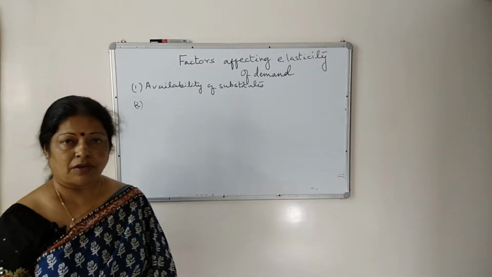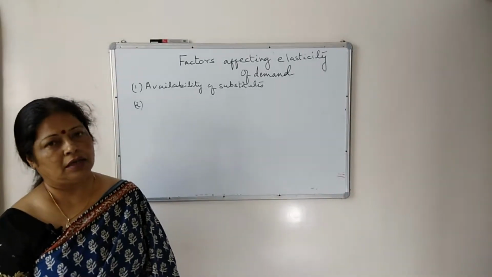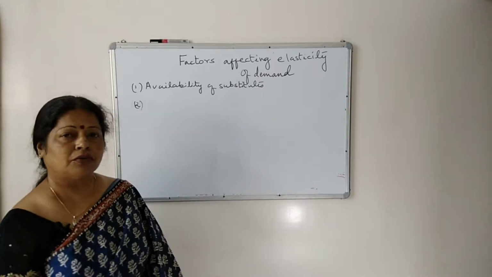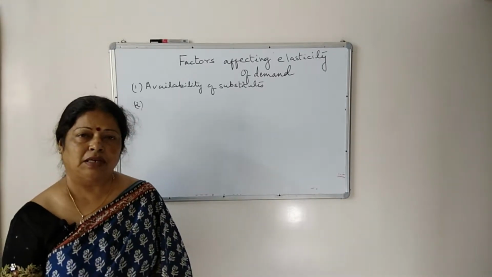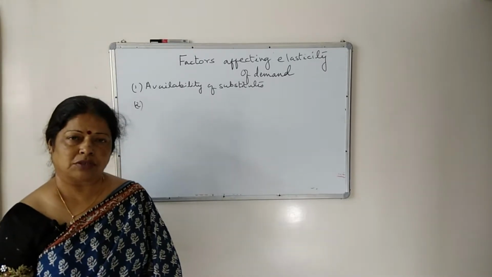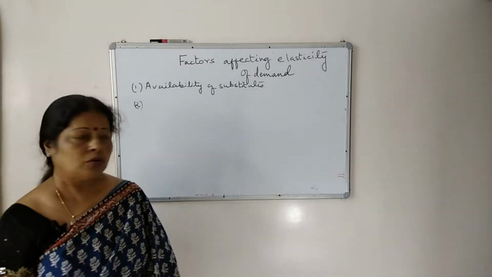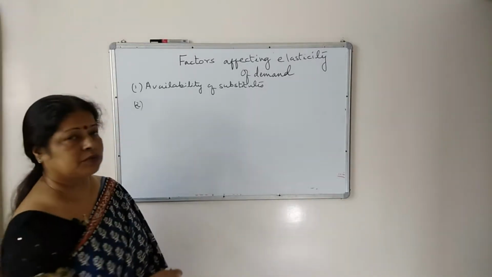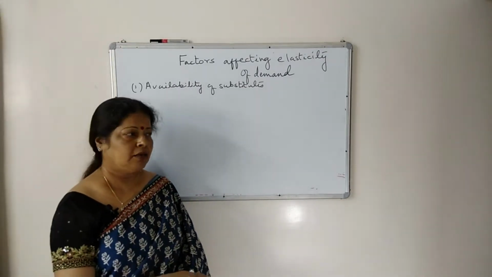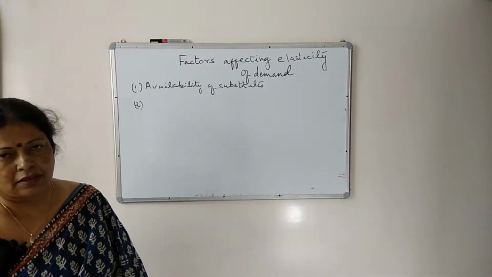You can travel to any place by using any mode of these transport. So demand for bus will be elastic in nature because there are other options for a consumer. So if availability of substitutes are there, demand is elastic, and if no substitutes are there, demand will be inelastic.